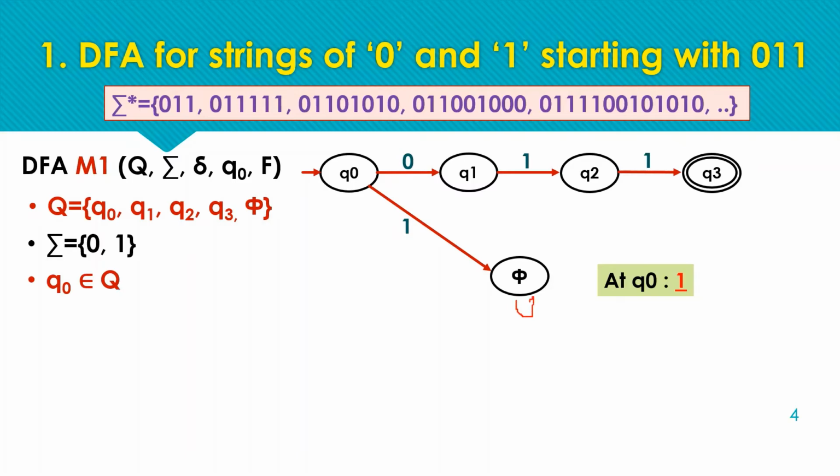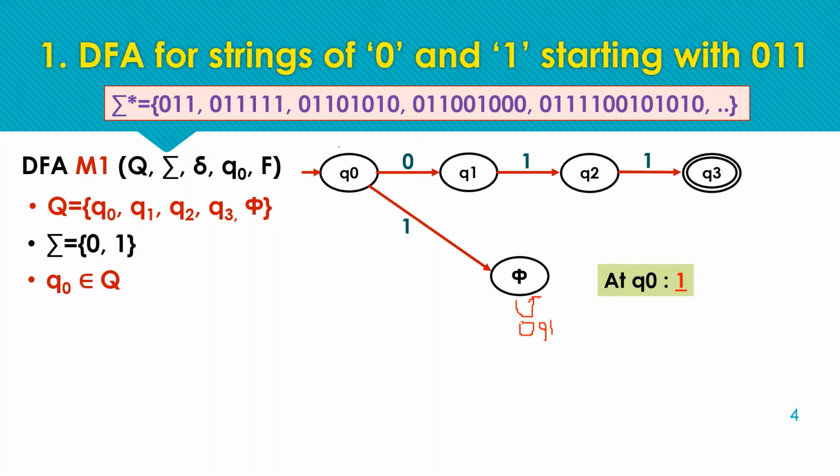For showing this, we can also mark here a self loop for all the inputs. For example, here we have two input symbols, 0 and 1. This is optional, whether we mark the transition for the rest of the input symbols or not, as the dead state clearly indicates that all other inputs are going to be self looped over here, and the string is not going to any other state or not going to be accepted anymore. So here the 1 is clearly rejected. If the initial symbol is 1, it is ending at the dead state.